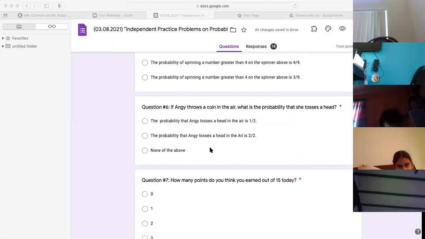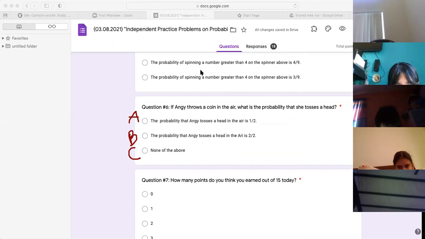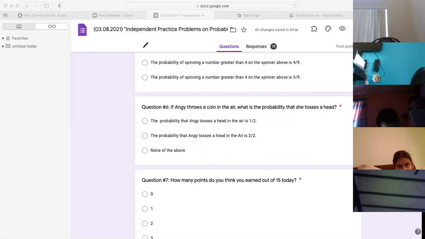Number 6. If Angie throws a coin in the air, what is the probability that she tosses a head? So number 6. If you toss a head, do you think it's A, 1/2, or B, 2 out of 2, or C, none of the above for number 6? The answer is A. Yes, Yerlin, you're right. I mean, this is really simple now.